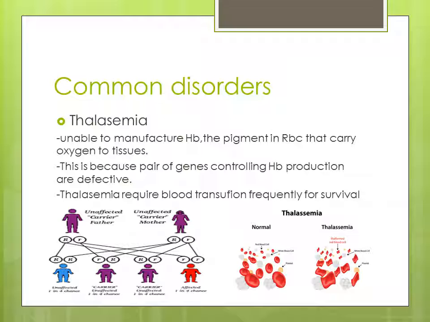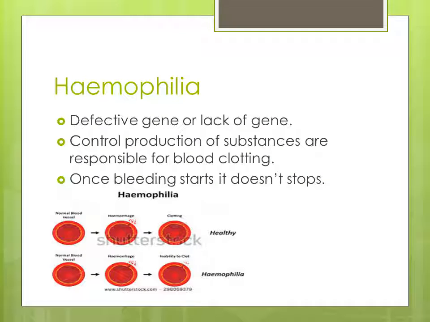Haemophilia. It is where a defective gene or lack of gene is present, controlling production of substances responsible for blood clotting. Once bleeding starts, it doesn't stop.